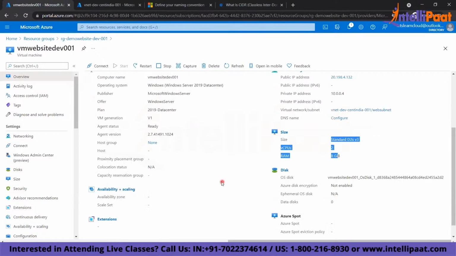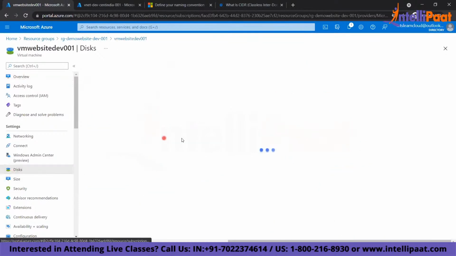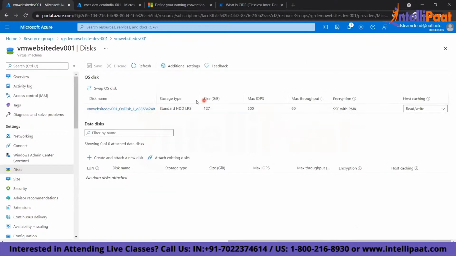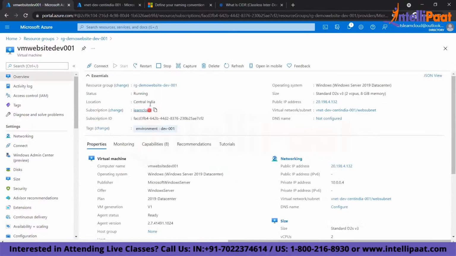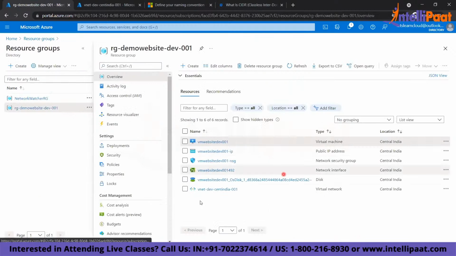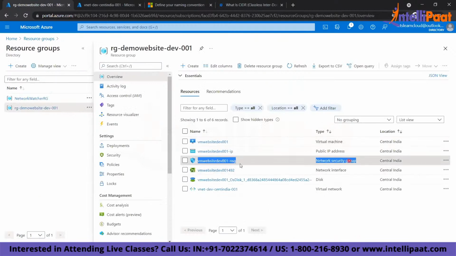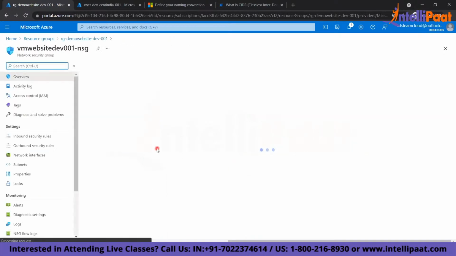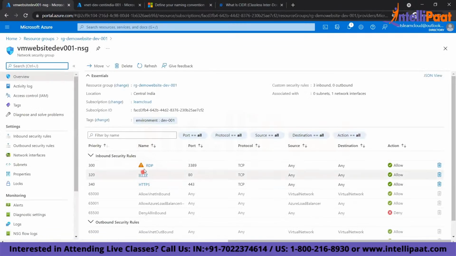This is my disk. So if I click, this is my OS disk. This is my C drive. It's 127 GB. It's running in the Central India location. This is my size. It's a Windows machine, right? I've opened certain ports, right? So a network security group acts like a firewall, and NSG is a firewall which will allow certain ports that are opened here. You see, and NSG acts like a firewall.